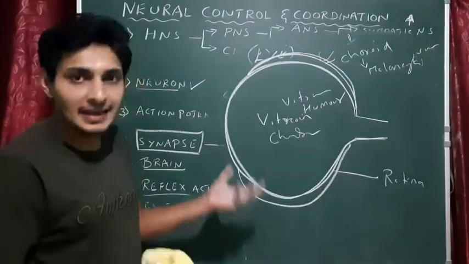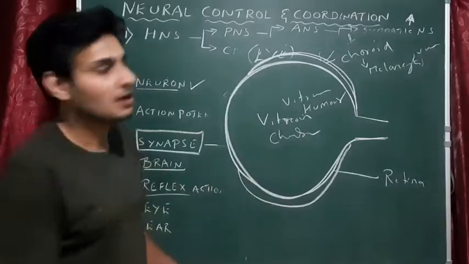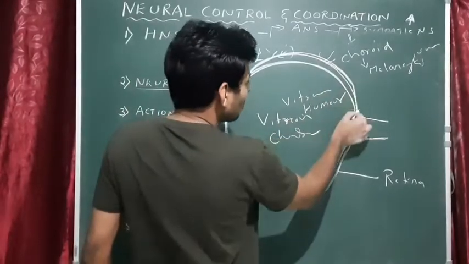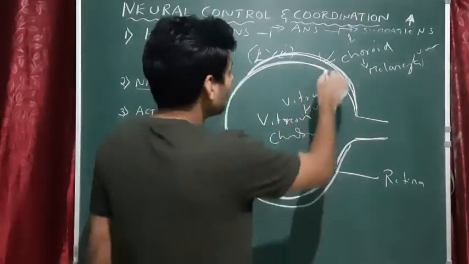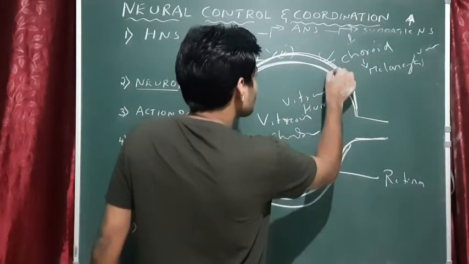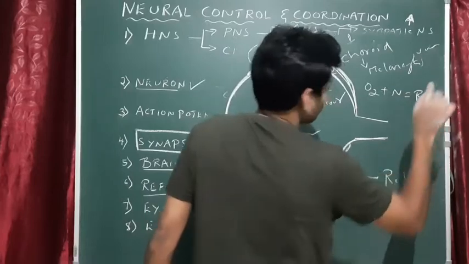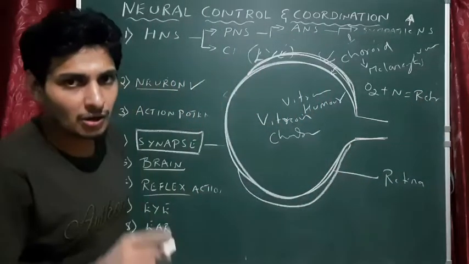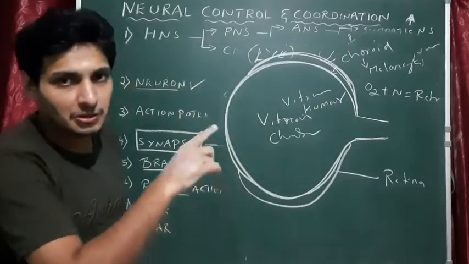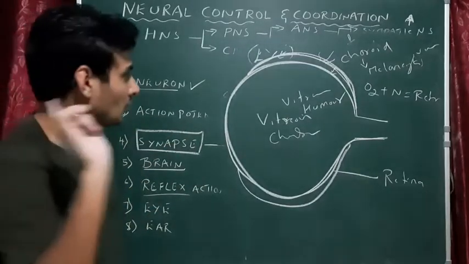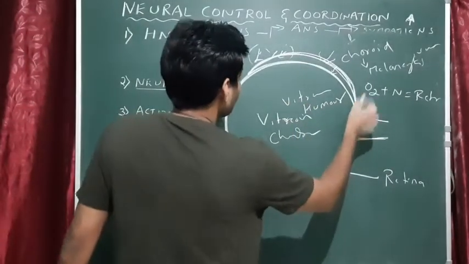Then how can they get the oxygen and nutrient? Very simple. The choroid is associated very closely to the retina, so this choroid is going to supply oxygen and nutrient to retina. Please write down this point. Choroid region or layer supplies oxygen and nutrient to retina. Very important. Okay, done. Next, the outermost layer.